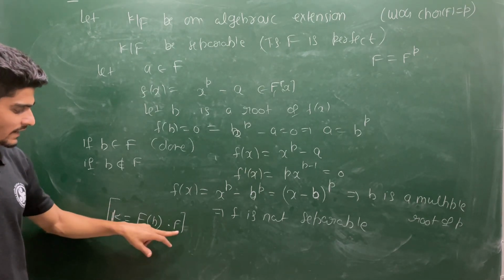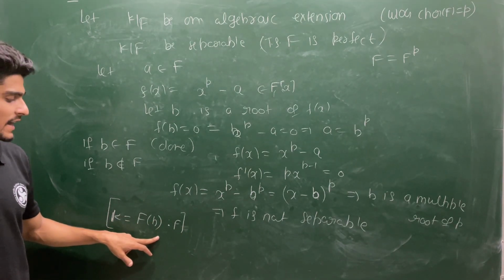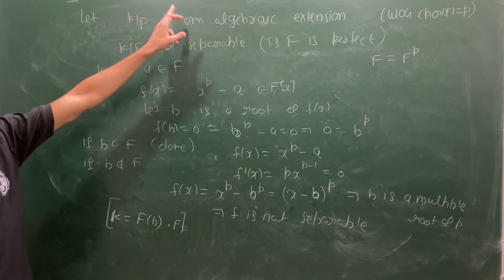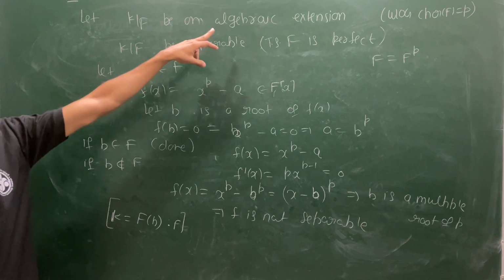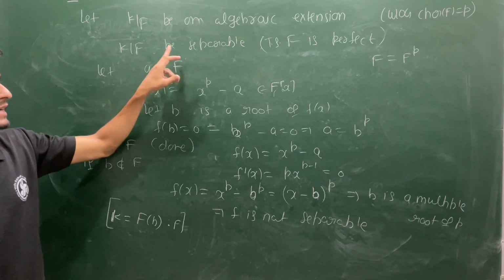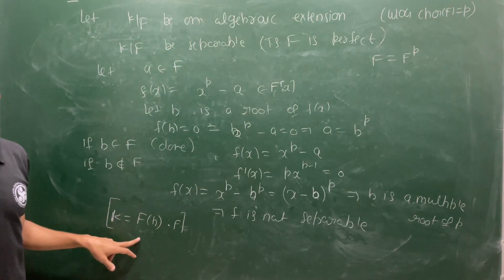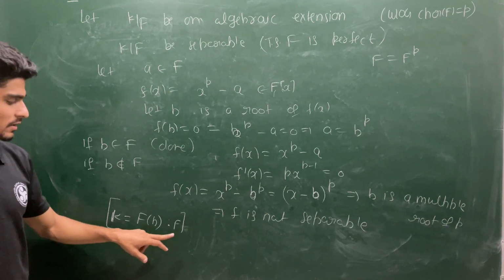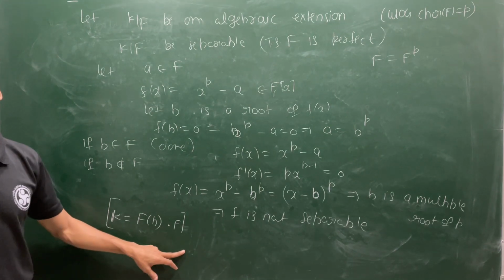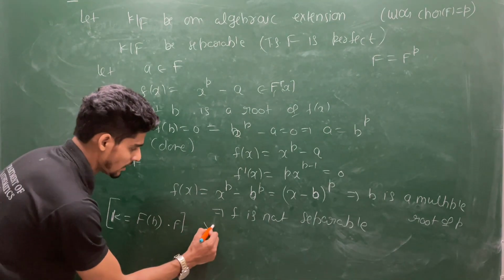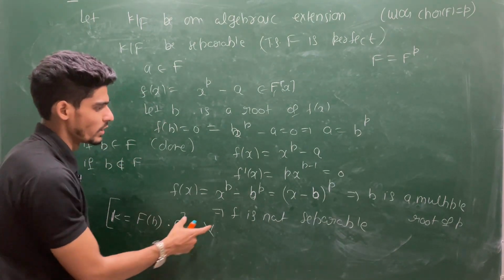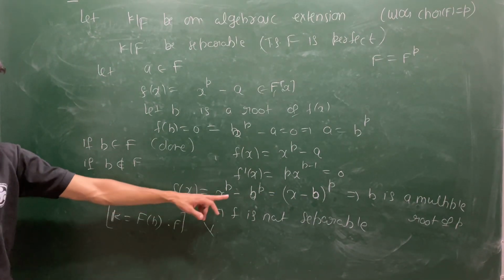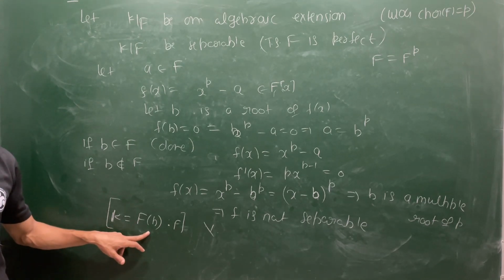If it is finite, then it is algebraic, because every finite extension is an algebraic extension. And you are saying every algebraic extension is separable if and only if your base field is perfect. But this is an algebraic extension that is not separable. So this is a contradiction, because you have a polynomial which is not separable containing b as a root.